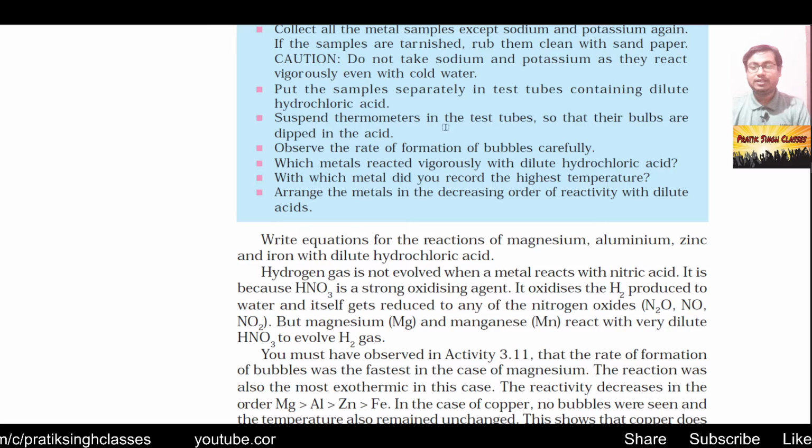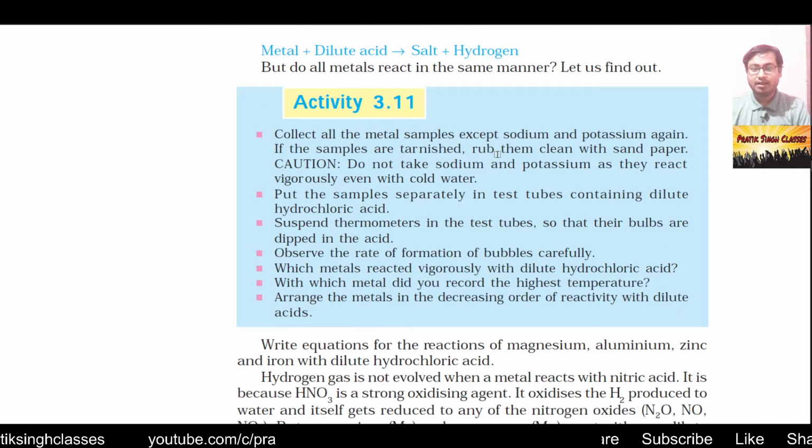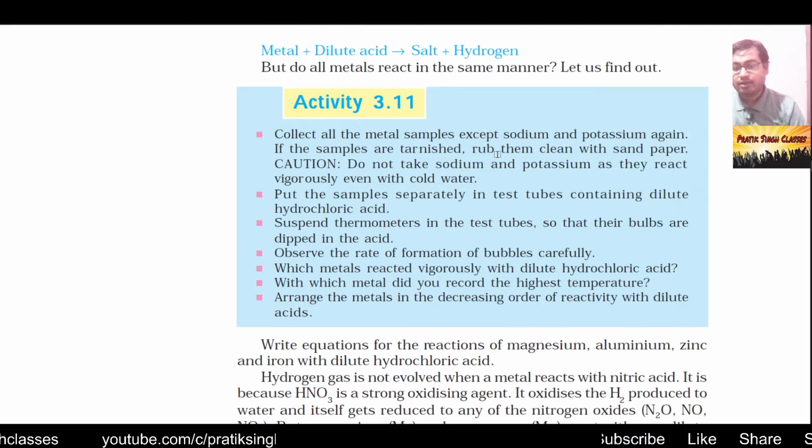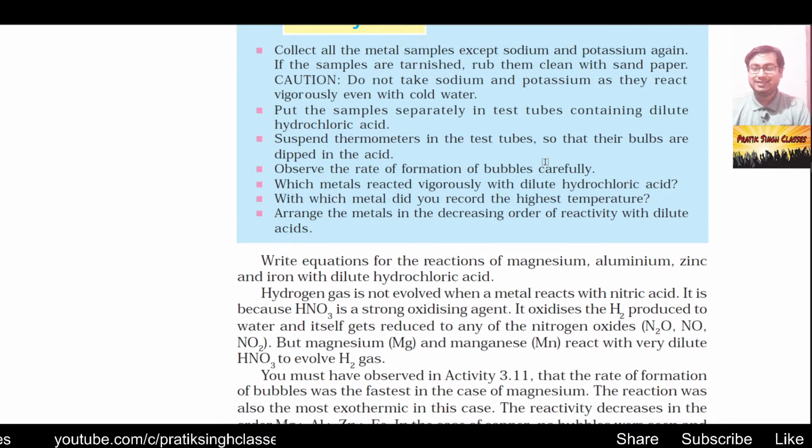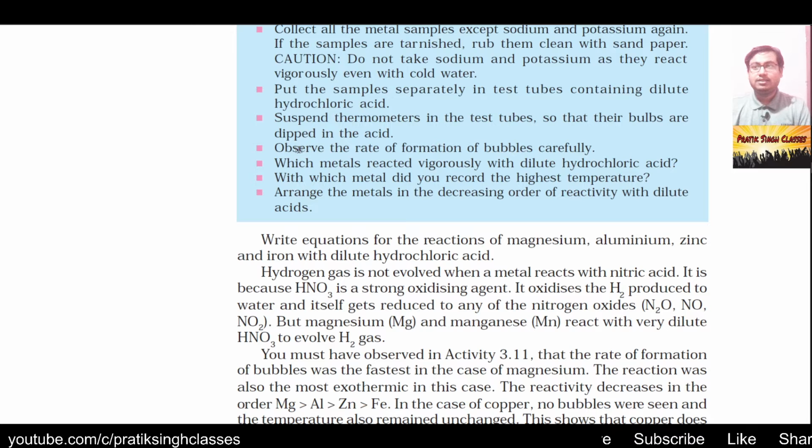Here you have to take different metals as given in activity 3.9, and put them in water containing this acid, that is hydrochloric acid. Then put a thermometer and find out whether the temperature has increased or decreased. Just keep the thermometer's bulb inside the solution of the metal, water and HCl, and find out what temperature change happens there.